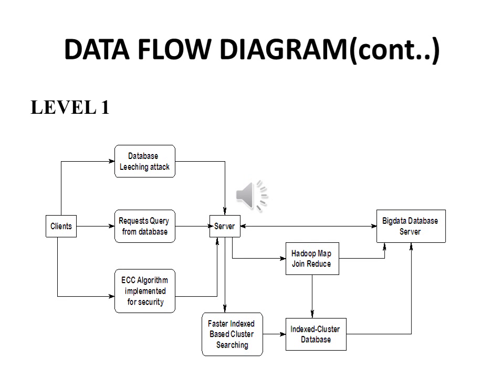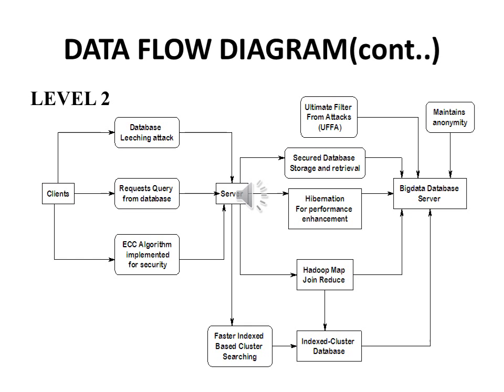In level 1 of the data flow diagram, after reaching the Hadoop map join reduce client, the data will be passing through the UFA layer, and it will filter all the attacks that are given by the client, and the query will be reaching the database. The ECC algorithm is implemented for security, that is to filter the database from attacks. The fast index-based cluster searching is done for fast retrieval of data, and the index-based cluster database is used in this regard.